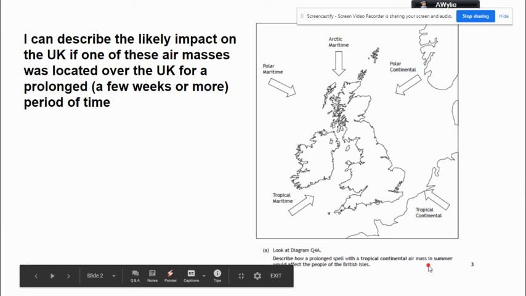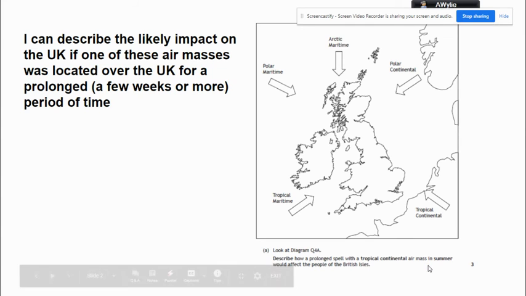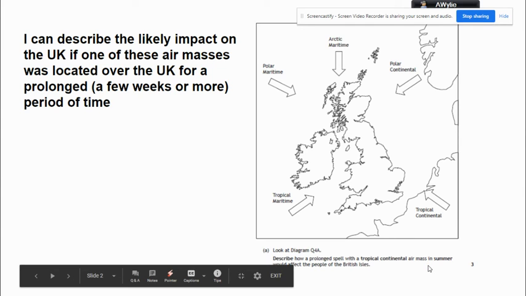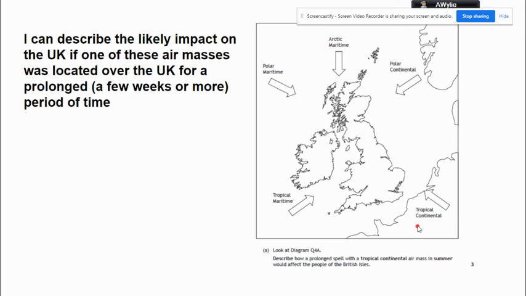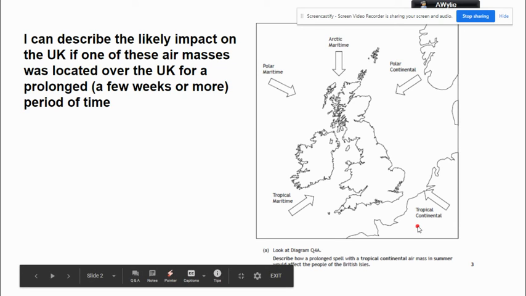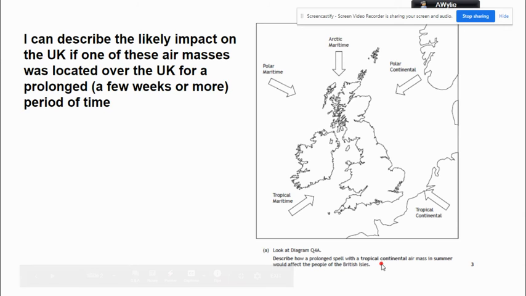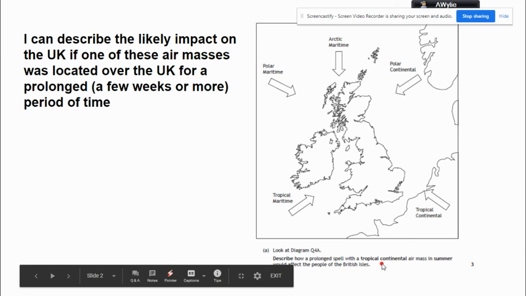On the disadvantage side, you're going to have a lot more people suffering from heat stroke, and a higher risk of skin cancer because people's skin might be burning. Lower winds that come with tropical continental air might lead to wind energy not doing as well. But on the plus side, solar energy would do well. The tropical continental might cause drought, which might affect farmers. There might be water shortages in cities, so there'll have to be bans on the use of hose pipes, for example. So you've got to consider a range of ways that a long period of hot, dry weather could be either an advantage or disadvantage.